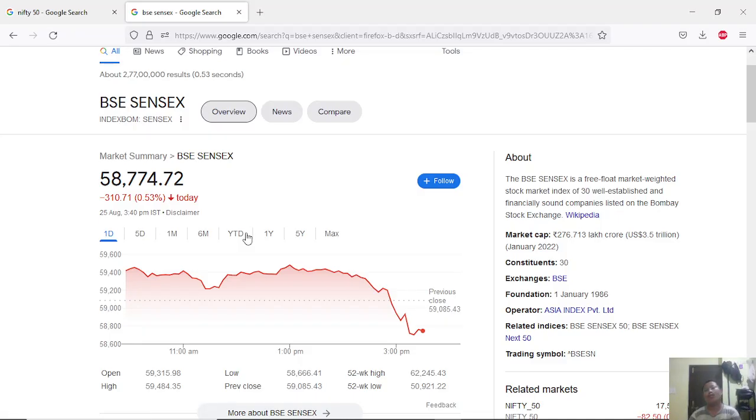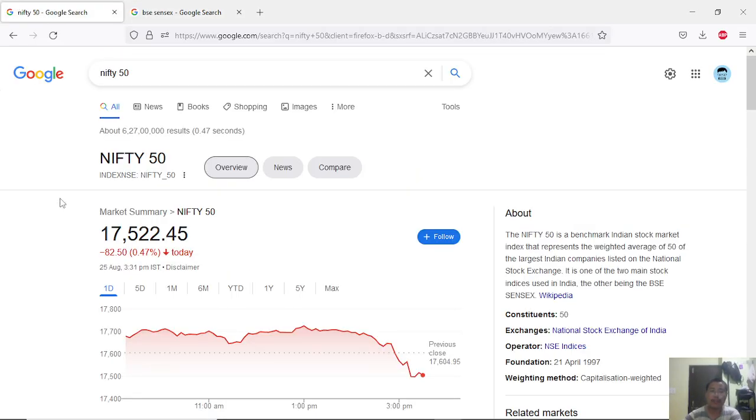So where are we going to trade? The platform will be NSE. We're going to mainly take our trades on NSE, because it is one of the best places, I would say, to trade or invest through this exchange.